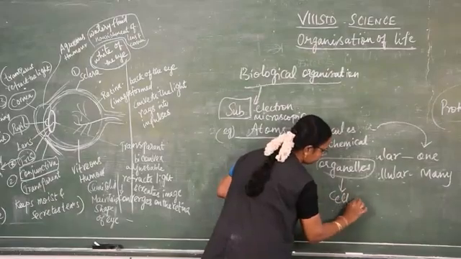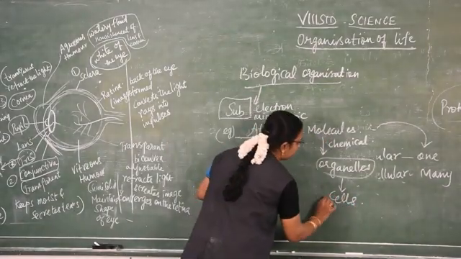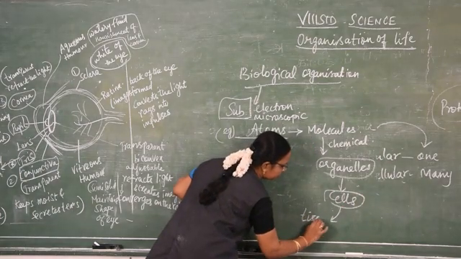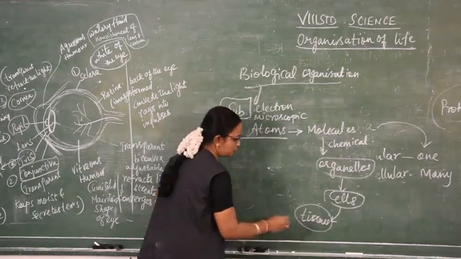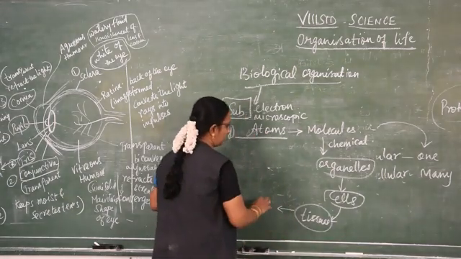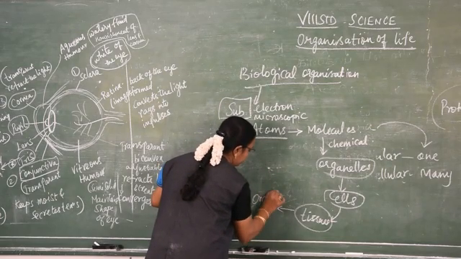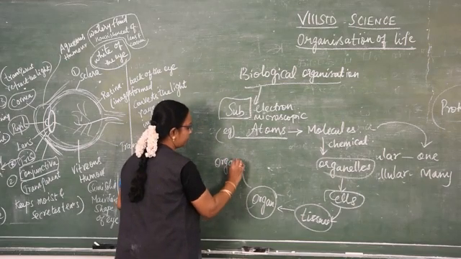The cells together form the tissues. The group of cells together forms the tissues. The tissues are grouped together and form the organ. Organs together form the organ system.